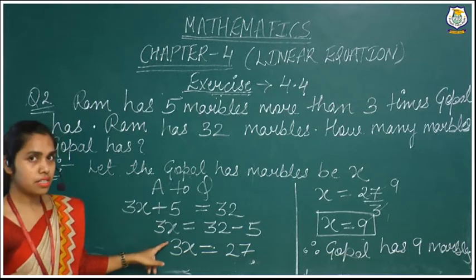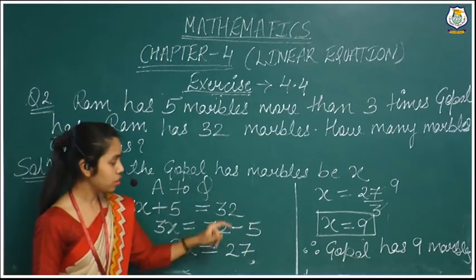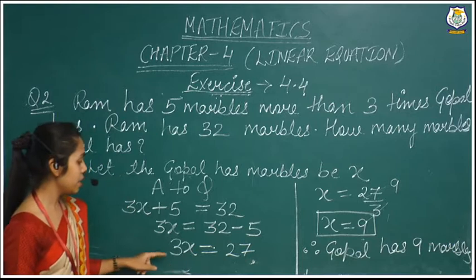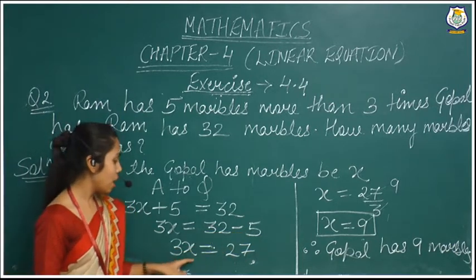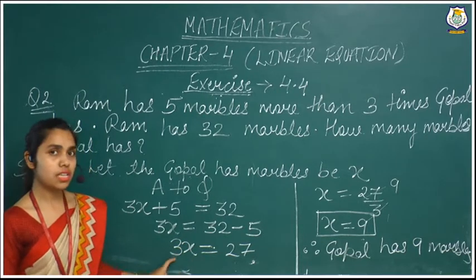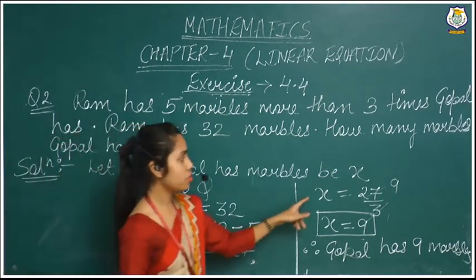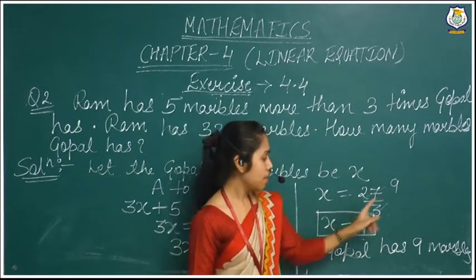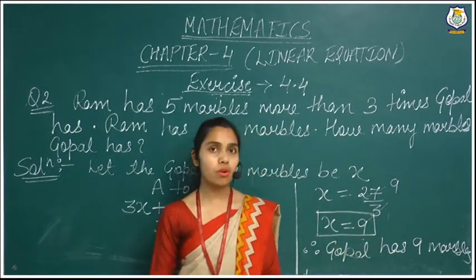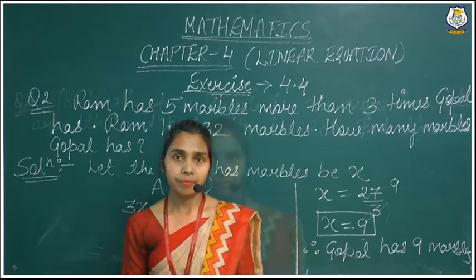Now 3x stays in its place, and we take this 5 to the right hand side, so the sign will be changed. 3x equals the subtraction of 5 from 32, which is 27. Now we have to find the value of x, so we will take this 3 into the denominator. So x equals 27 by 3. It will divide 9 times. x equals 9. It means Gopal has 9 marbles.